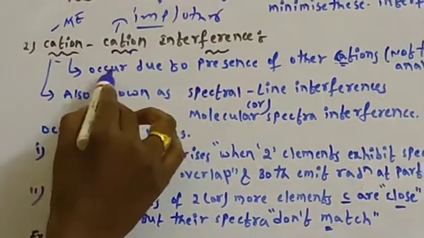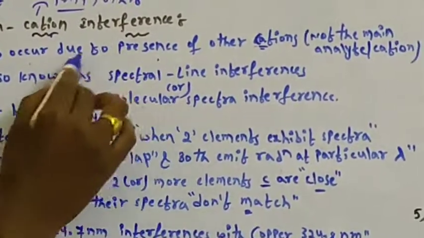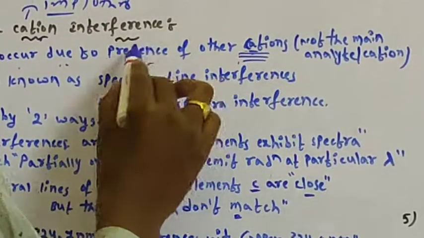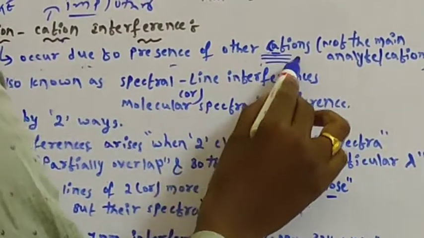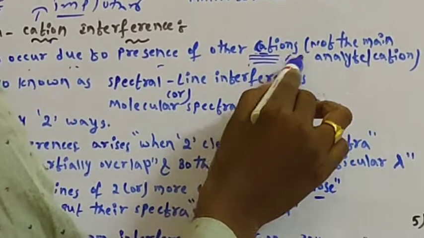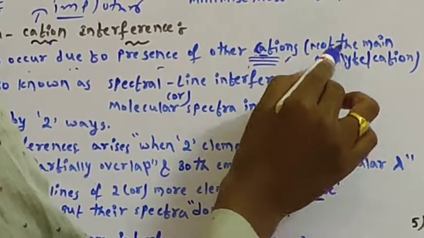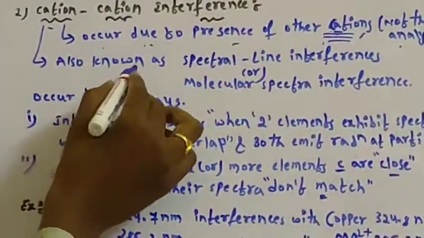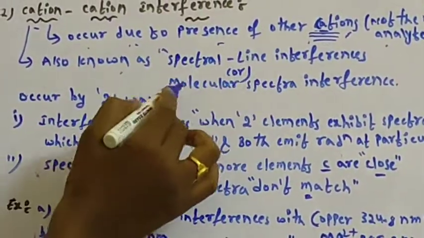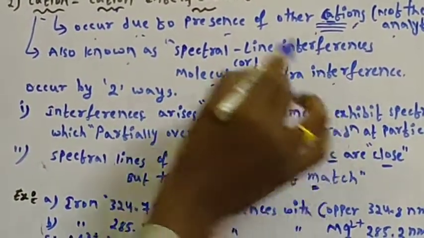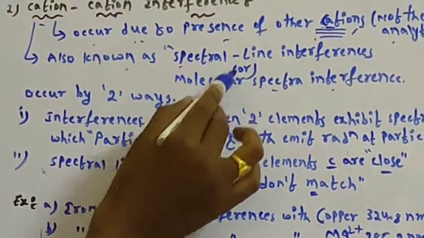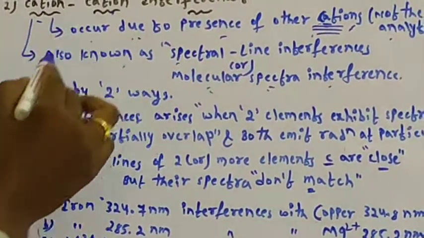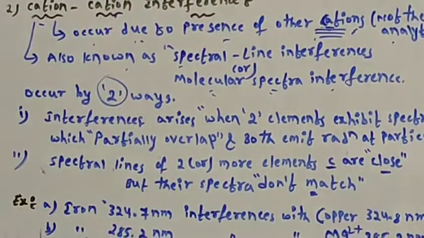This type of cation interference occurs due to the presence of other cations, which are not the main analyte. It is also known as spectral line interference or molecular spectra interference. This cation interference occurs in 2 ways.